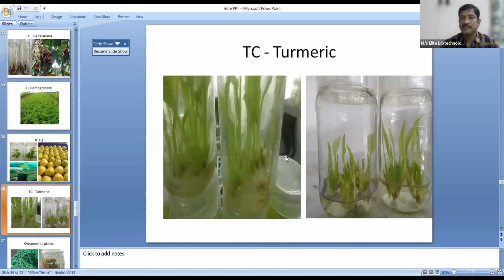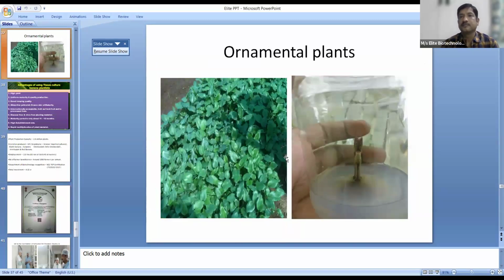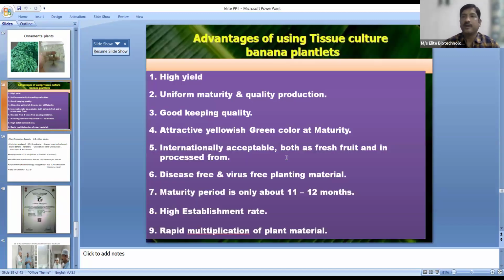These are turmeric plants. These are a few ornamental plants. And coming to the main advantages of these tissue culture plants, one is high yielding, because the quality of the plants that we produce depends on the mother plant that we select. If we select a good and healthy mother plant, our plants will have the same characteristics as the mother plant. So if we select a high yielding mother plant, then we will get high yielding plants in the laboratory.